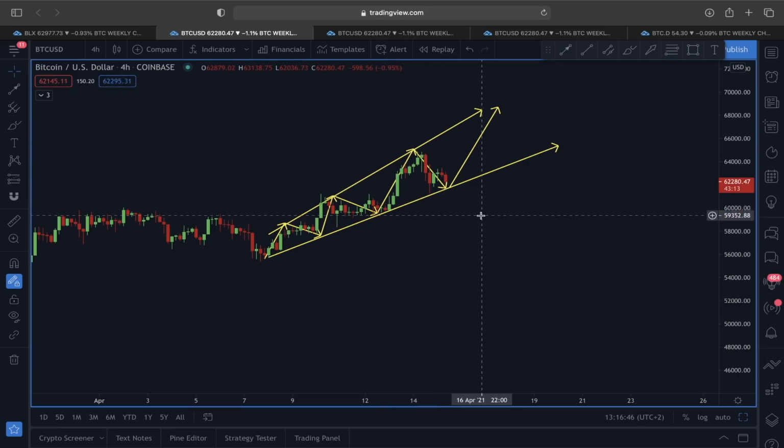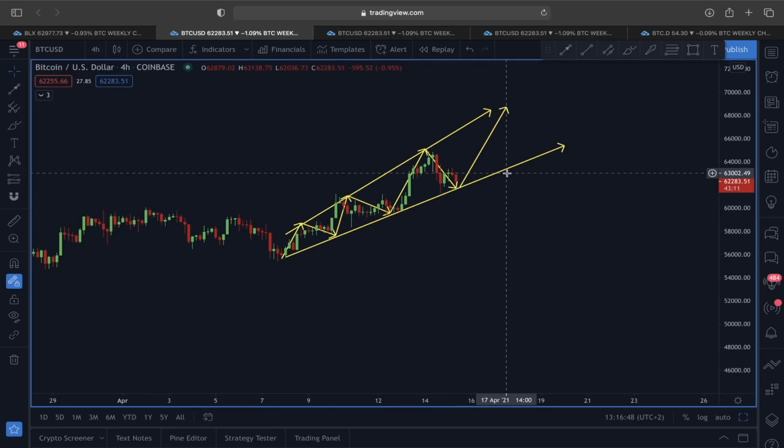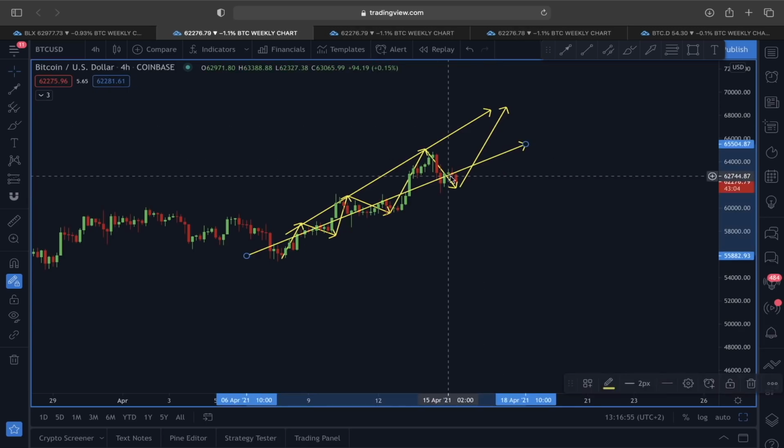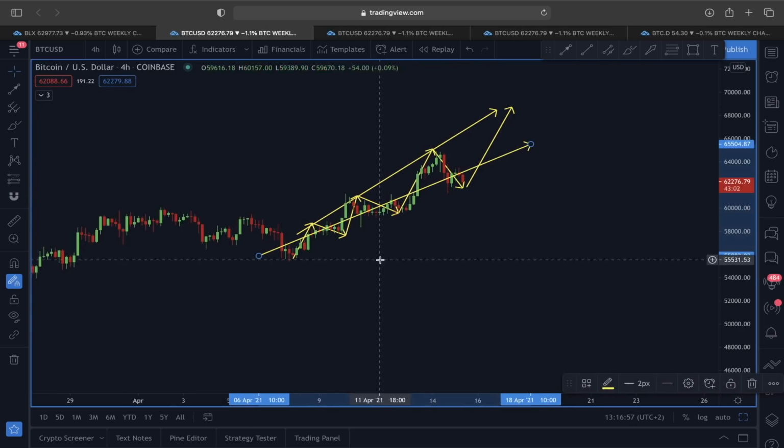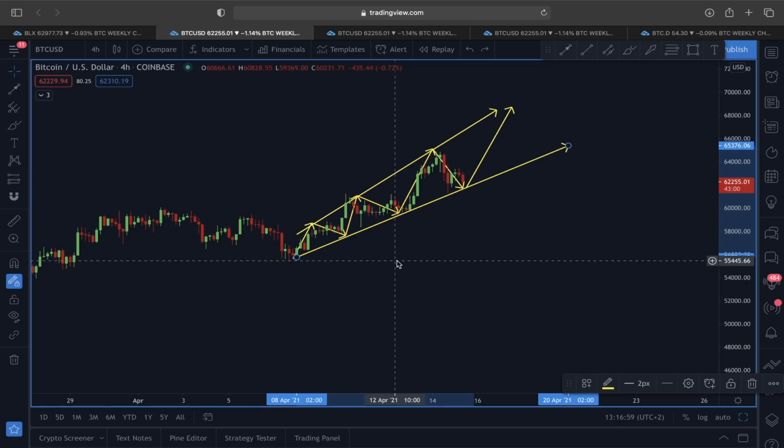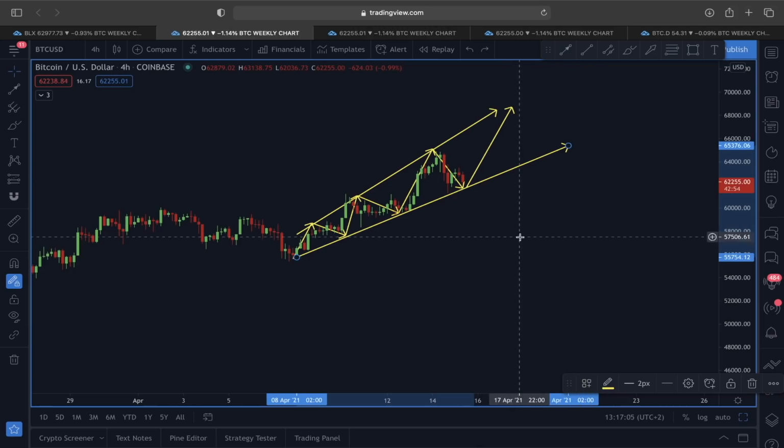So right now, it doesn't matter whichever scenario you look at, even if this rising trend line is not going to hold the price and we are going to see a pullback towards the 61 to 60,000 price level, that is still very, very normal. Why? Because in a bullish market like this, a price correction of around 5%, 10% is absolutely normal, and we have to be aware of that. And also, if you're not over-leveraged, then this pullback should not bother you that much, guys.